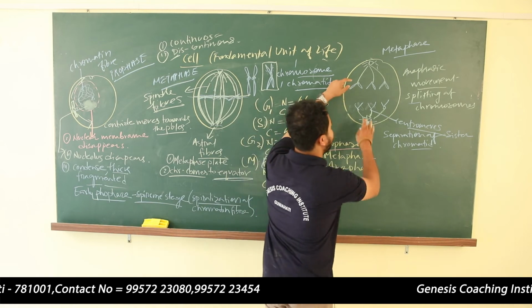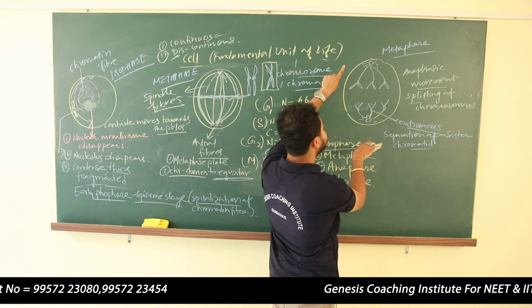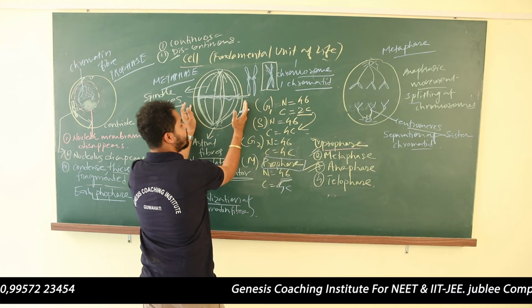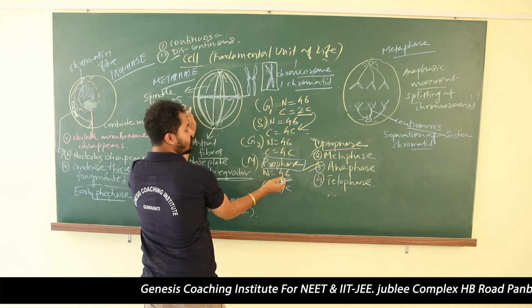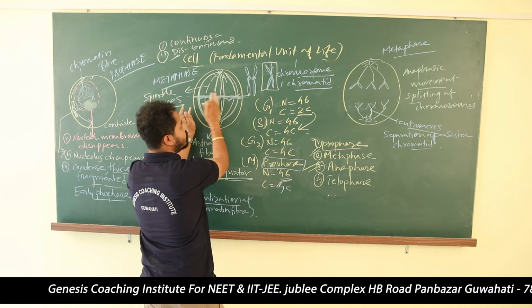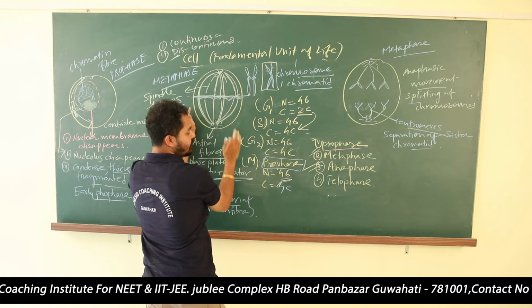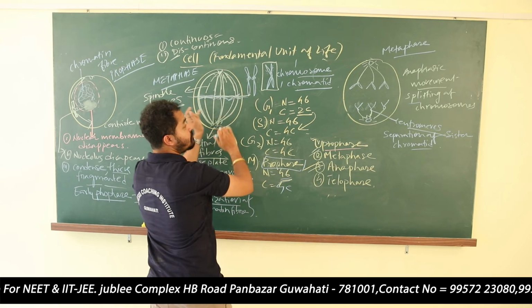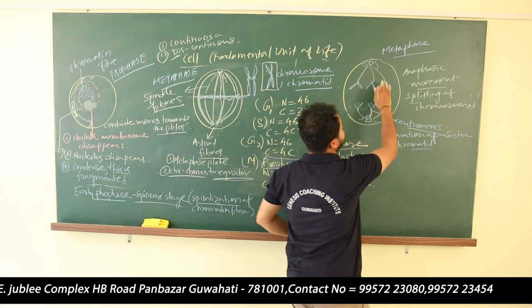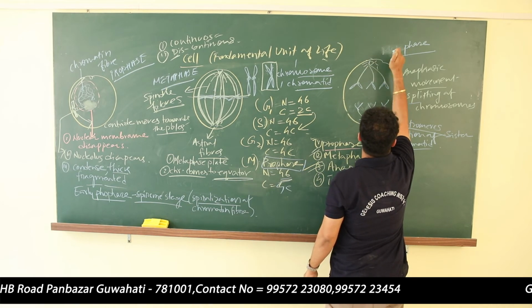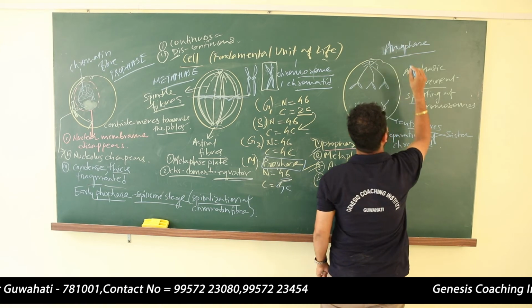But in the anaphase, the two chromatids get separated. Okay, this is the metaphase. In metaphase, the number of chromosomes is 46. Chromosomes remain intact with two sister chromatids. Content within it is intact, 46. But you see in anaphase, I am sorry, this is not a metaphase. Sorry, it is an anaphase. No, this is anaphase. Okay.